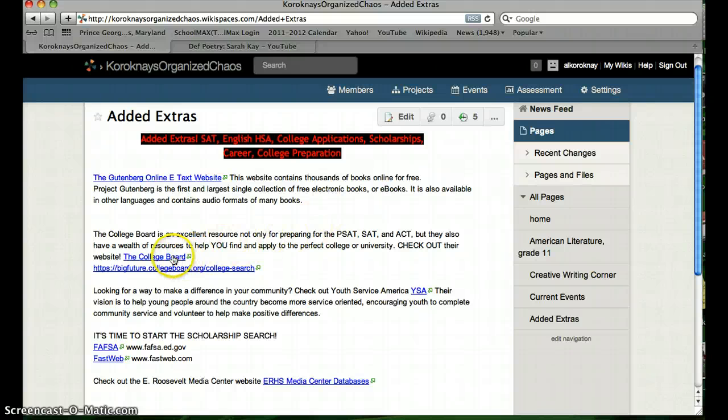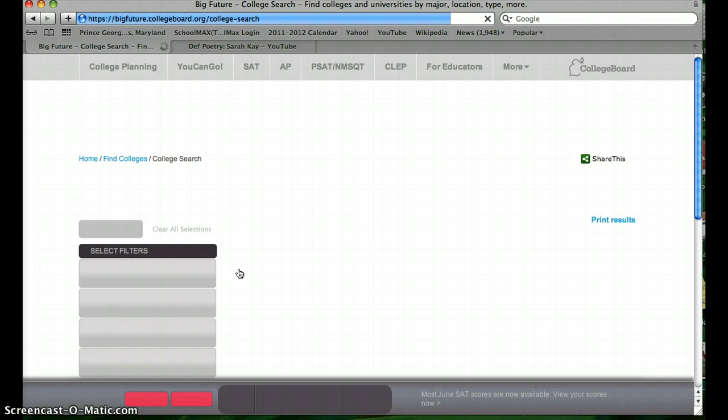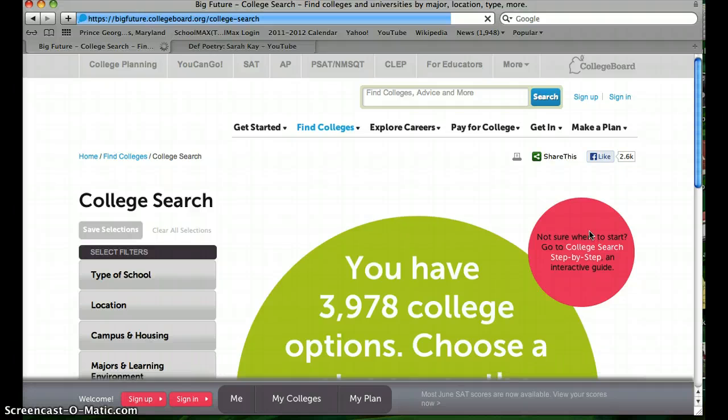Here's the College Board website. And also the bigfuture.collegeboard.org is sponsored by the College Board. It's part of their organization, but they have a really great tool here for students looking for colleges. And if we just click on that real quick, I'll show you what it's about. It's one of my favorite websites that I tell my students to go to quite frequently.